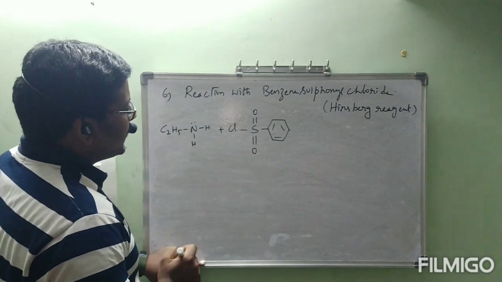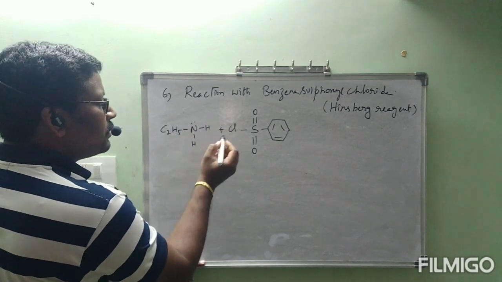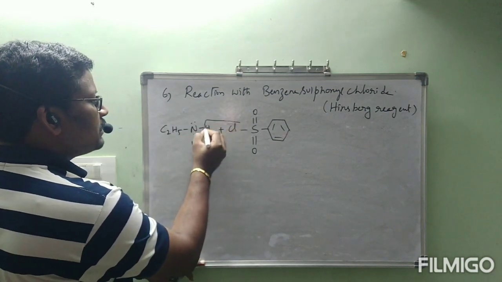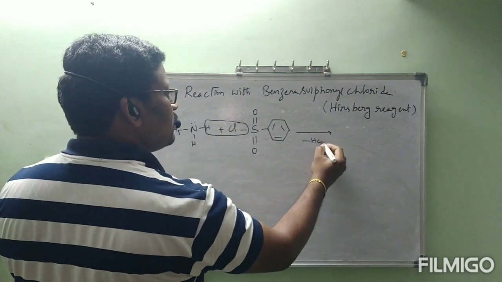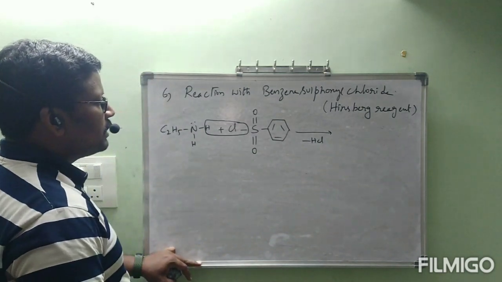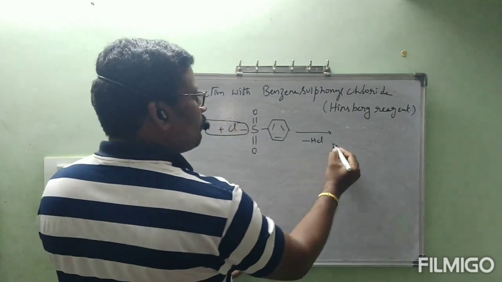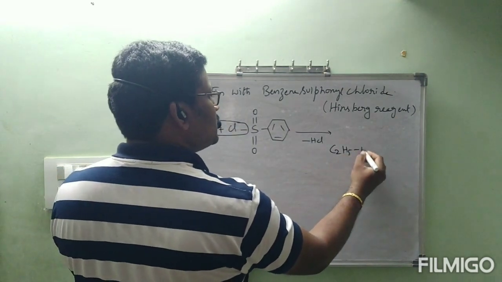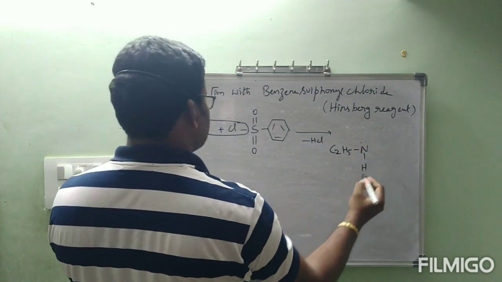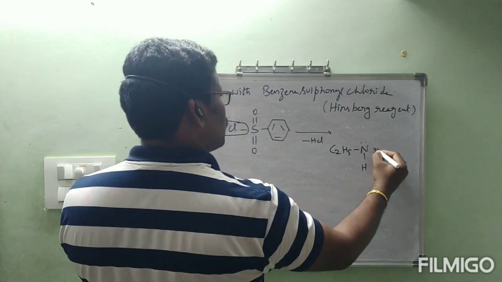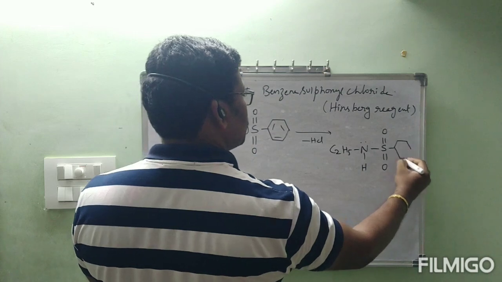In what way? Simply, I am writing now, this chlorine and this H will be evolved as HCl, minus HCl. Then this nitrogen is going to form a bond with sulfur. C2H5, N, H, S double bond O, benzene ring.